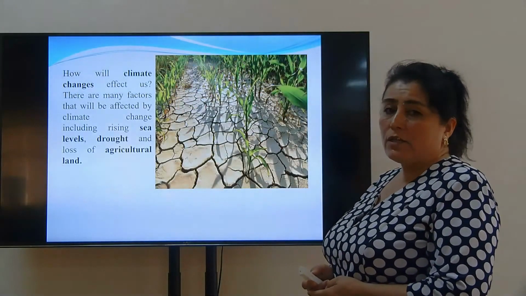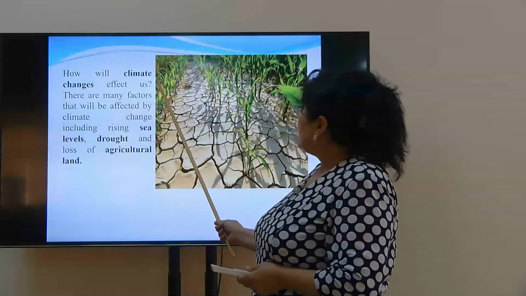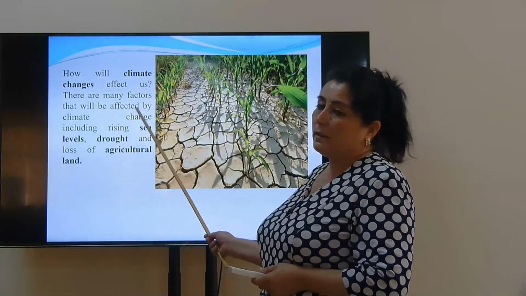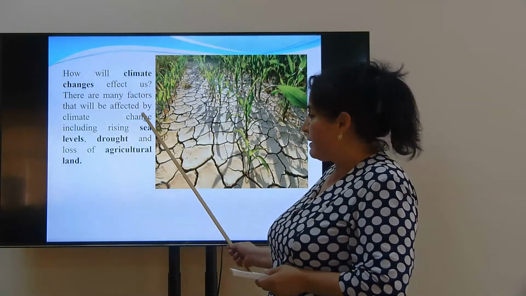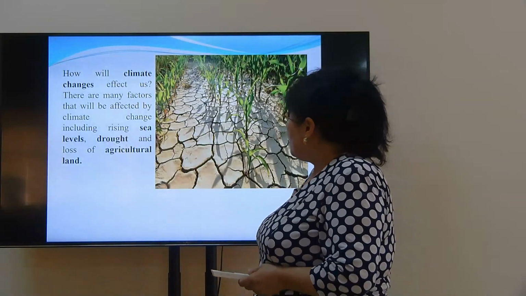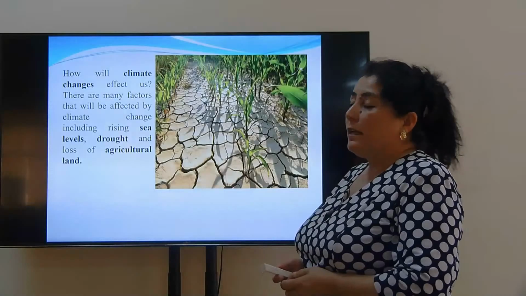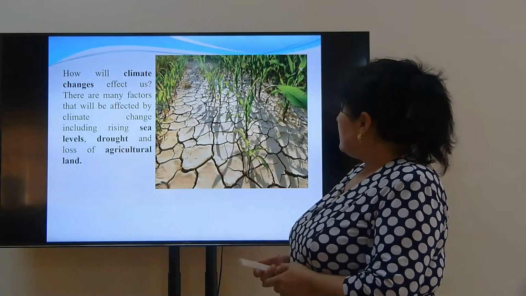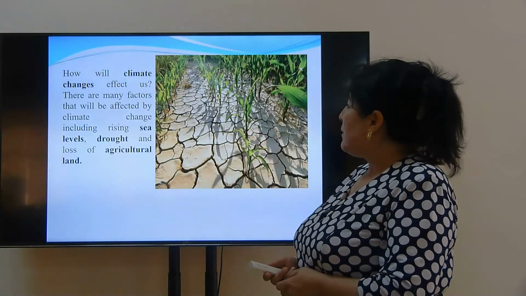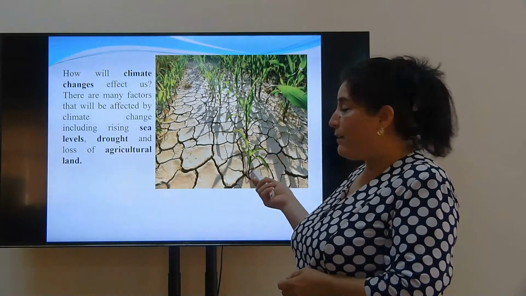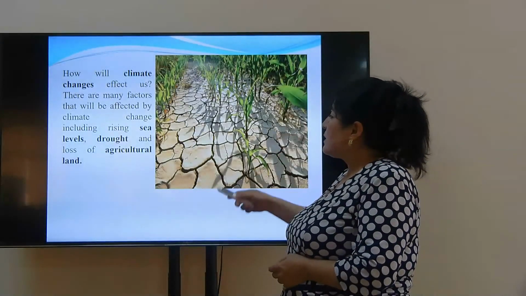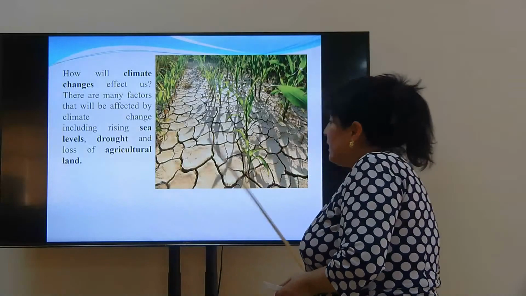Now you should pay attention to this part. You should learn these words by heart after the lesson. So how will climate change affect us? There are many factors that will be affected by climate change, including rising sea levels, drought, and loss of agricultural land.